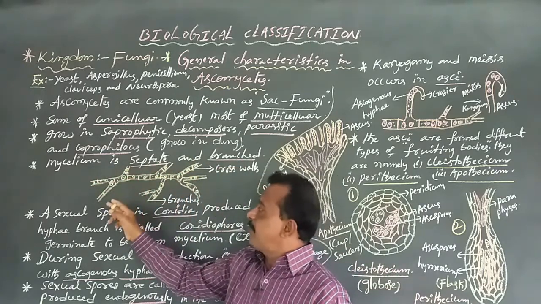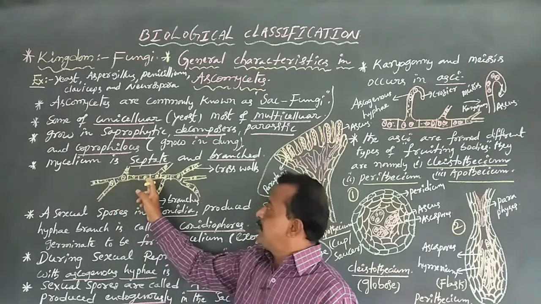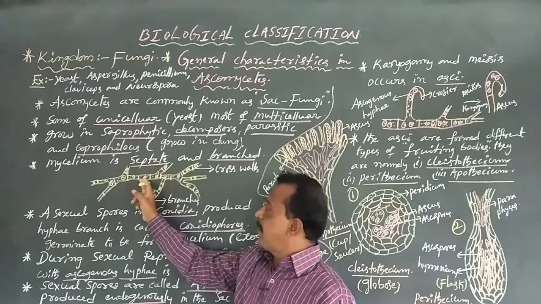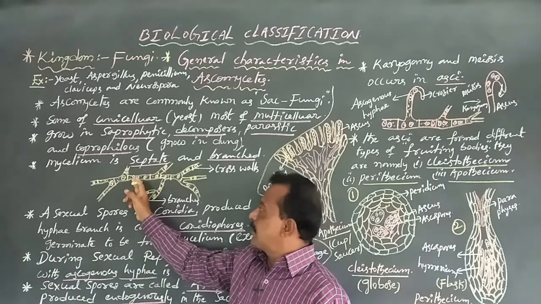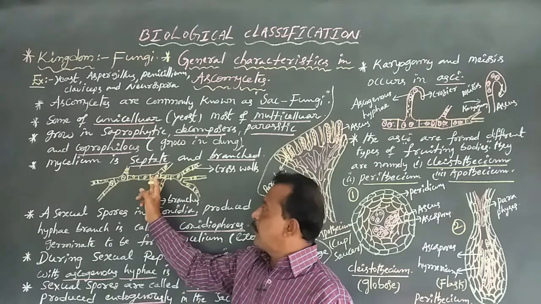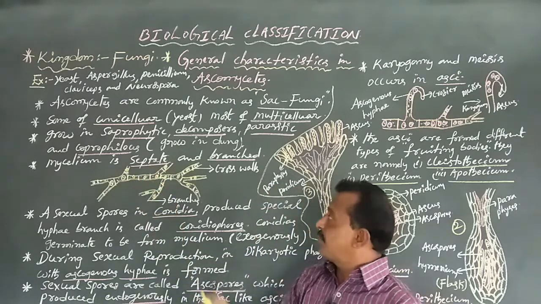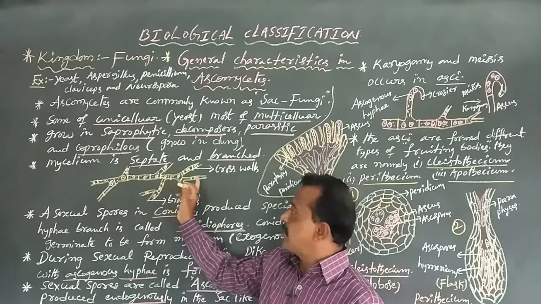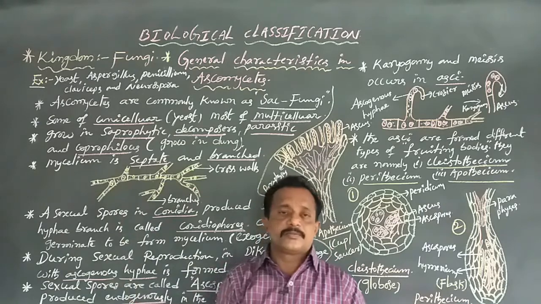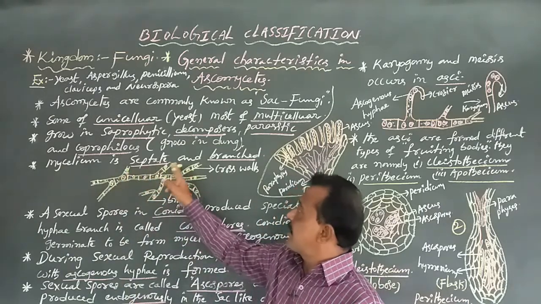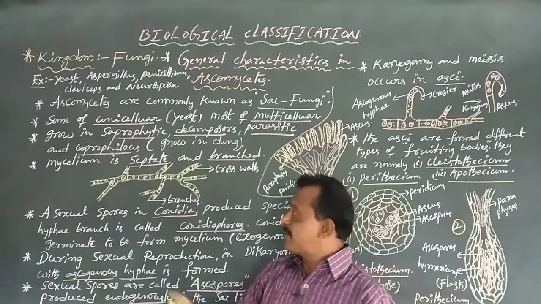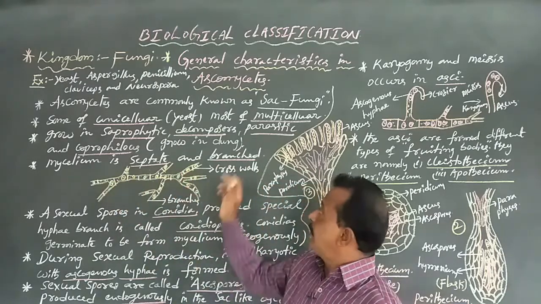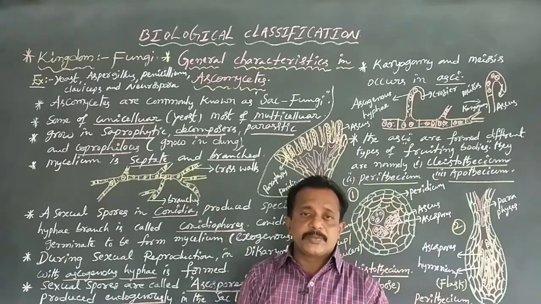This is a mycelium. This mycelium contains several nuclei, but one nucleus is separated from another by septa, that is, crosswalls, and the hyphae are branched. Okay now, the mycelium is septate and branched. Septate means crosswalls are present, and the hyphae are branched.